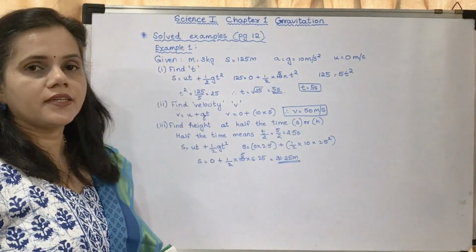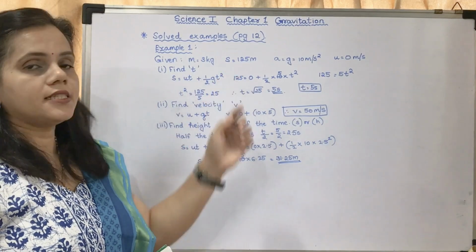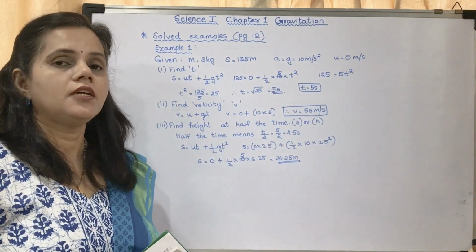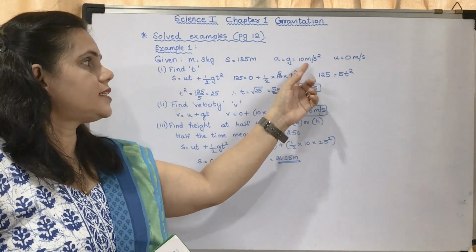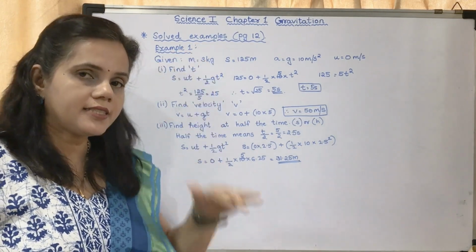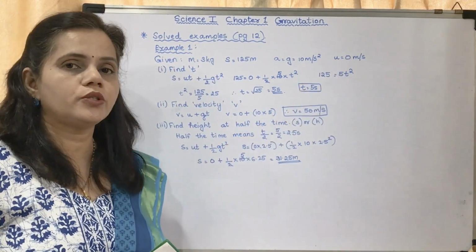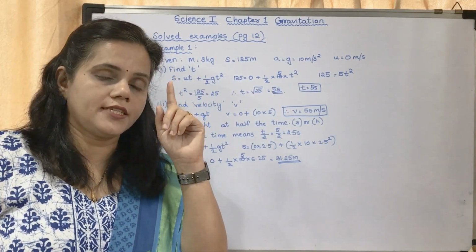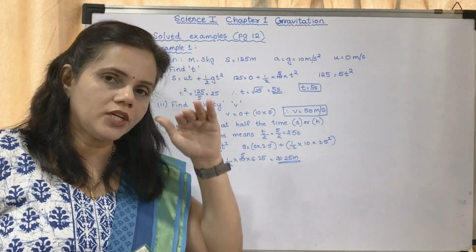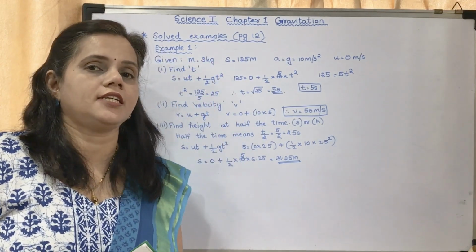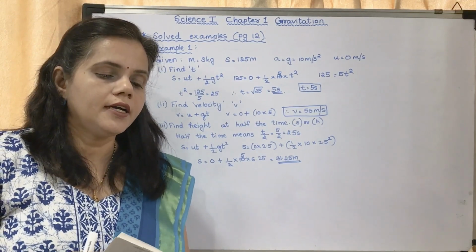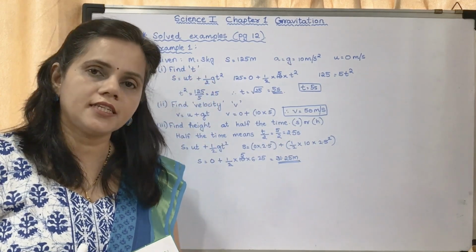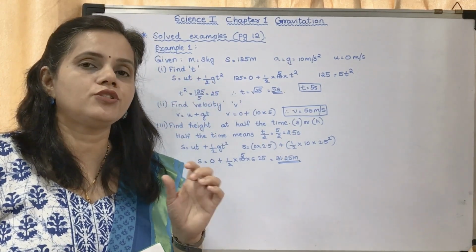Mass has been given as 3 kg. Distance is given as 125 meter. A, that is acceleration due to gravity, is 10 meter per second square, and as it is a freely falling object, u is equal to 0. I repeat, when an object is going upwards, final velocity, that is v, is 0, and when an object is coming downwards, initial velocity, that is u, is 0. Here an iron ball is released from a height, that means it is falling, that means its initial velocity is 0. This you should understand.